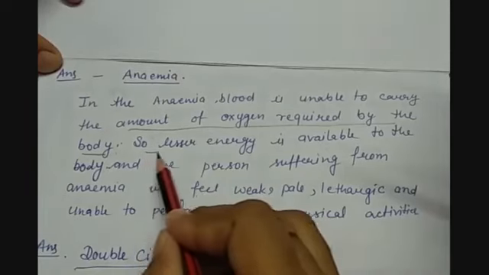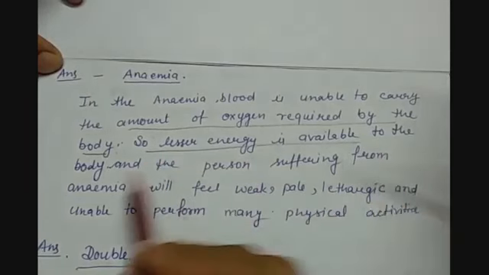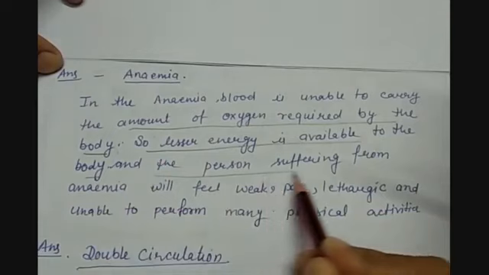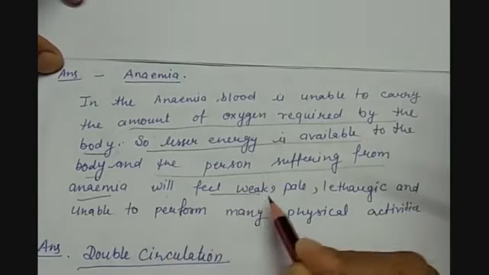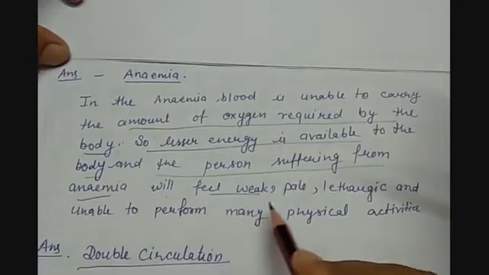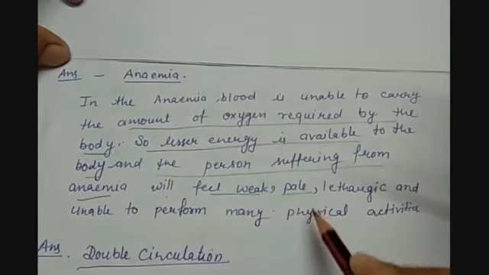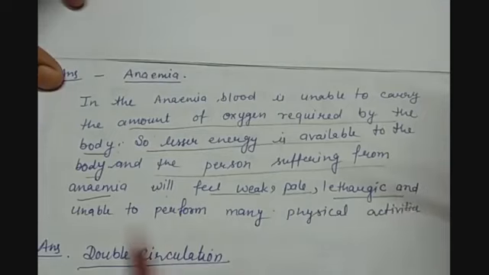So lesser energy is available to the body, and the person suffering from anemia will feel weak because of having less energy, pale, lethargic, and unable to perform many physical activities.